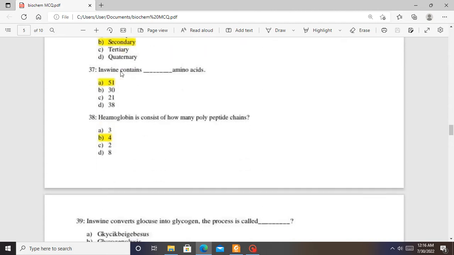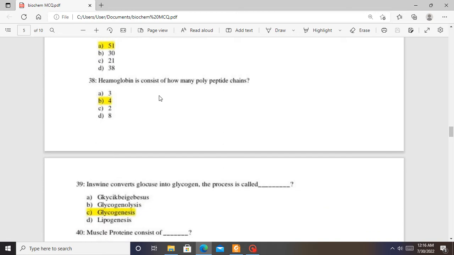Insulin contains about 51 amino acids. So insulin has 51 amino acids present in its molecule. Hemoglobin consists of how many polypeptide chains? We said earlier it is made of 4 polypeptide chains, 2 alpha and 2 beta. The answer is B.